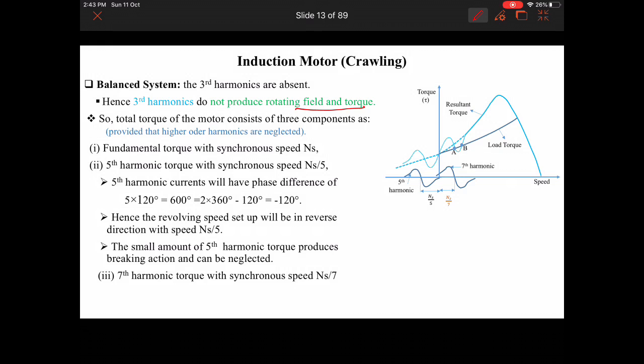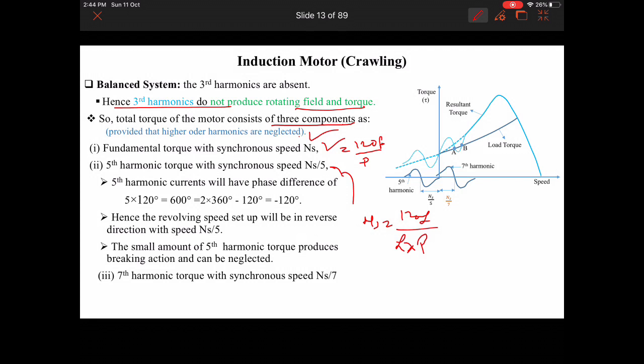So, the total flux of the motor consists of three components if the third harmonics are absent, provided the higher order of the harmonics are neglected. Fundamental torque with synchronous speed ns is equal to 120 f upon P. Fifth harmonics torque with synchronous speed ns by 5, because we have calculated it with the formula ns is equal to 120 f upon h into P, where h is the number of harmonics.